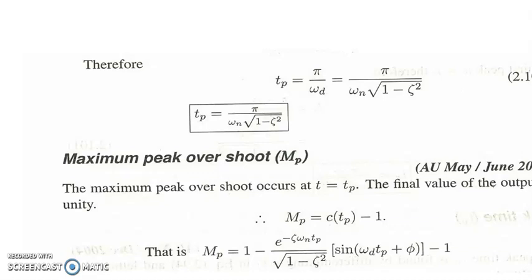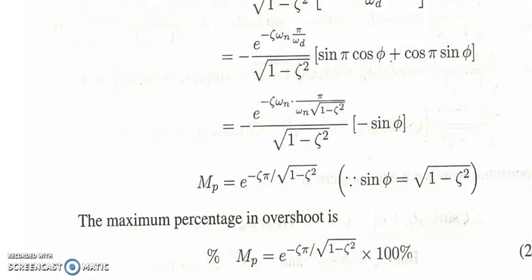How can you find the maximum or peak overshoot? Given the peak time, this is the value of C of t when t is equal to Tp. So Mp is equal to C of Tp minus 1. So Mp is equal to 1 minus e raised to power minus zeta omega n Tp by square root of 1 minus zeta square sine of omega d Tp plus phi, minus 1, which means e raised to power minus zeta omega n Tp by square root of 1 minus zeta square sine of omega d into pi by omega d plus phi.